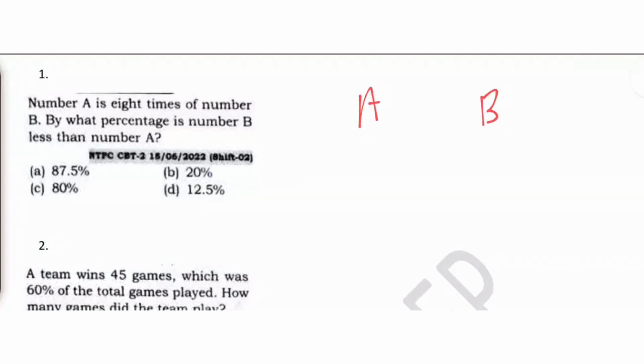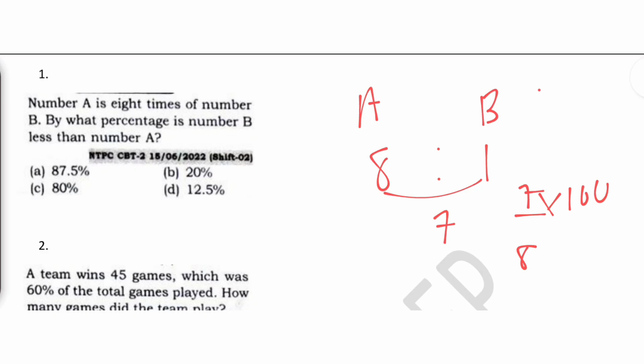Given that number A is 8 times number B, by what percentage is number B less than number A? Number B is less than number A by 7 times, so 7 upon 8 into 100. What do we know about 1 by 8 into 100? It is nothing but 12.5%. If you have done your percentages well, you will know this. Into 7 will give us how much? 7 5s are 35, 7 12s are 84, plus 3, so 87.5%. So option E is the correct answer.